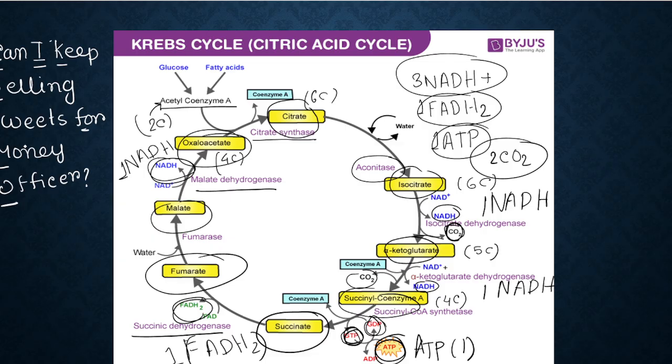This will help us to understand the final part of cellular respiration, which is very, very important. That is the electron transport chain, which is sometimes also referred to as oxidative phosphorylation. So till now, if you have any problem, let me know in the comment section.